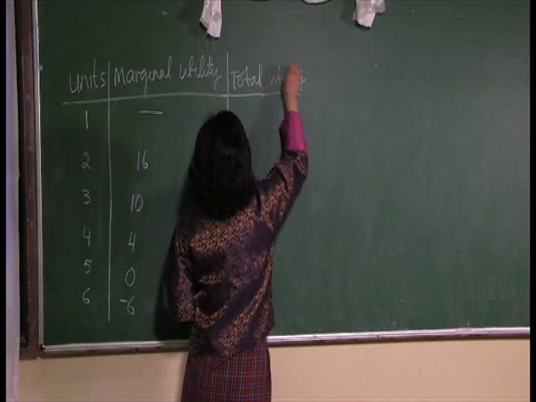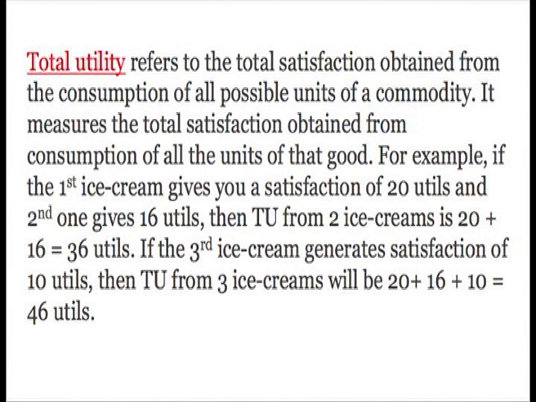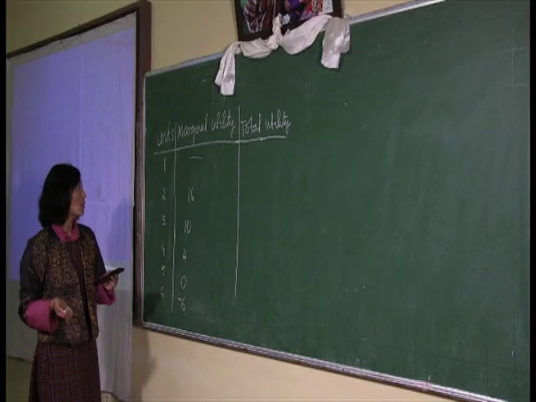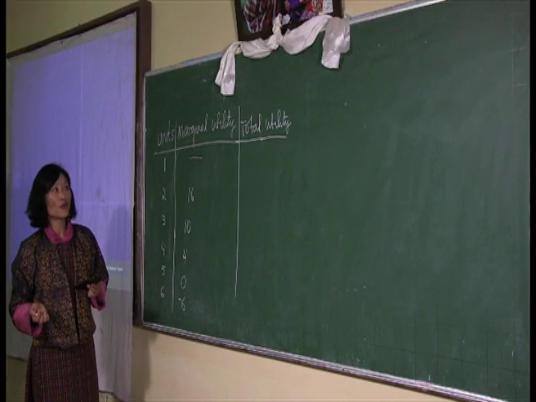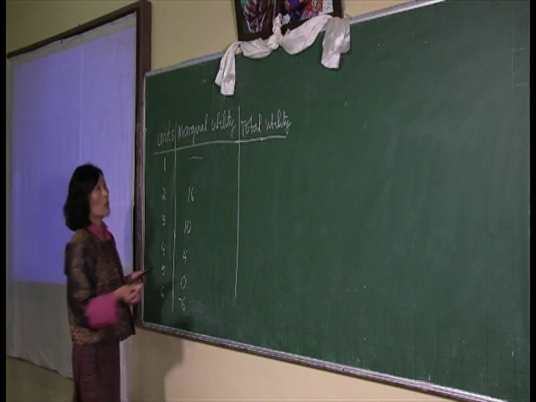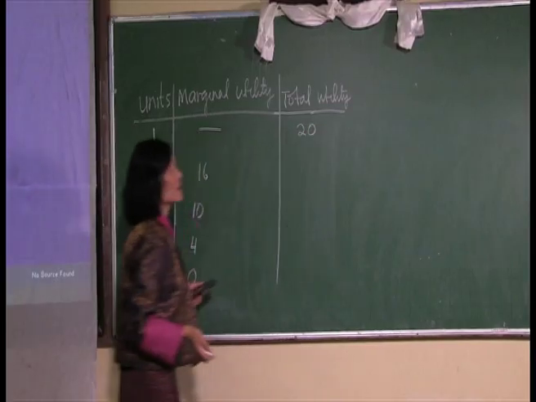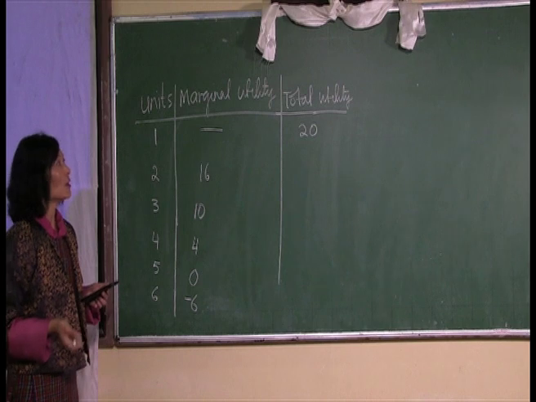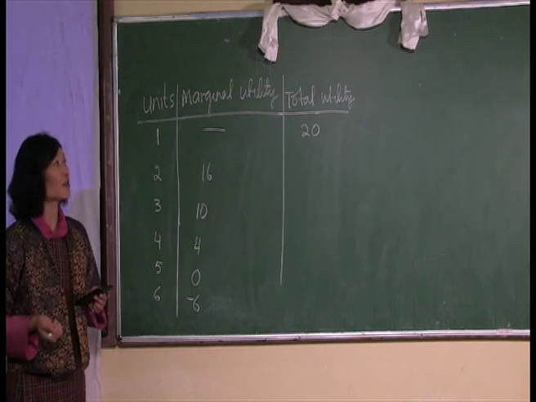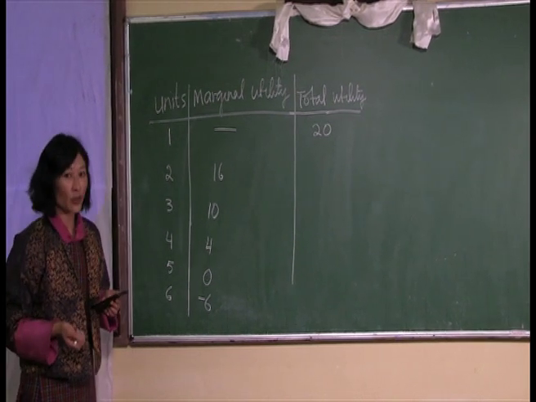Total utility, as we already mentioned in the starting of the lesson, is the total satisfaction received by the consumer. When the first unit of ice cream is consumed by the consumer, if you remember, we said the consumer gets 20 utils. So at this point, the total satisfaction of the consumer is 20 utils only.